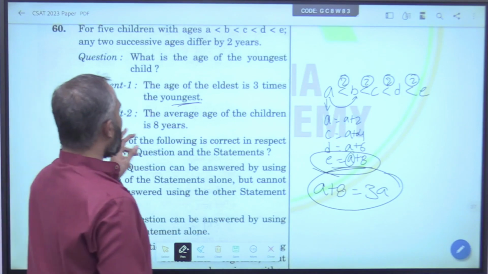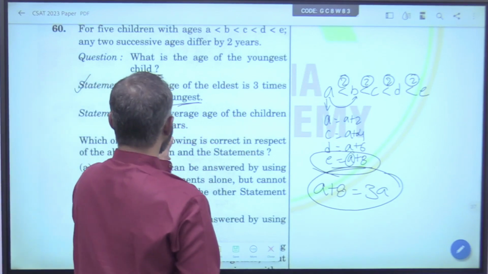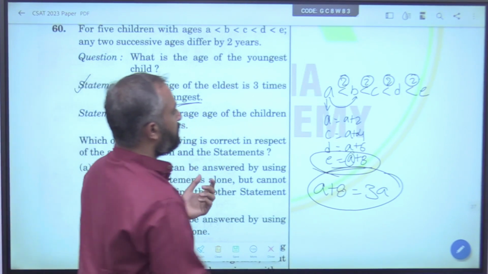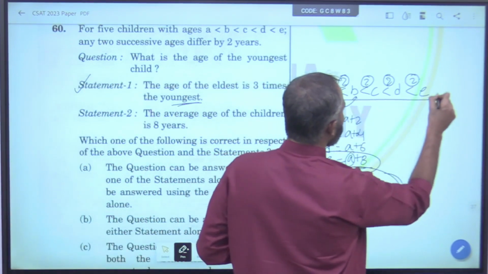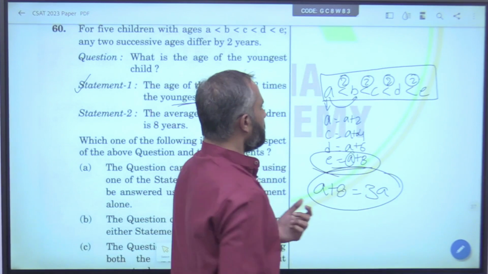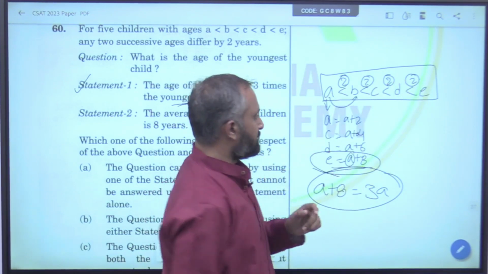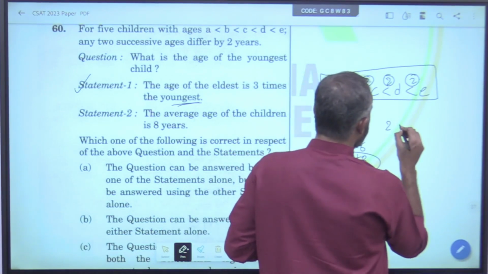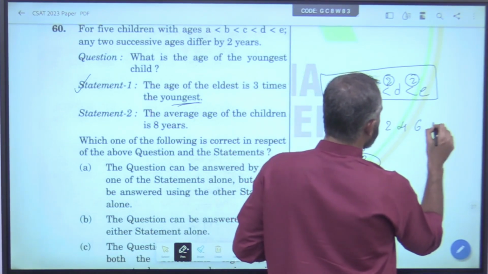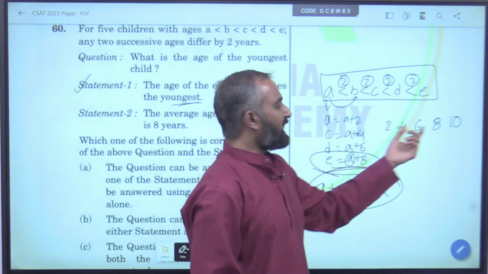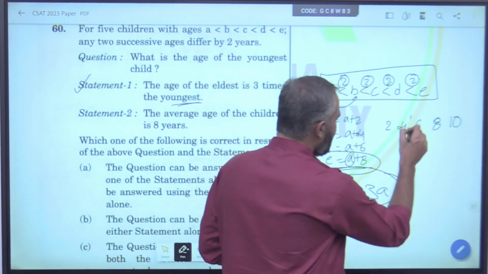Now, the average age of the children is 8 years. You need not even go further. Since we know 5 children are there with a common difference of 2, remember the AP concept: 2, 4, 6, 8 and 10. What is the average of this? It is always the middle digit.